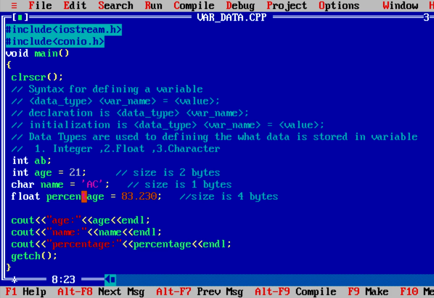In declaration the syntax is data type and variable name, so here I wrote int ab. Here I am declaring ab as integer data type. The second part of defining a variable is initialization. Initialization is done when I initialize ab with some value, let's suppose 23. Now int ab equal to 23 is initialized. So basically these are the two parts of defining a variable.